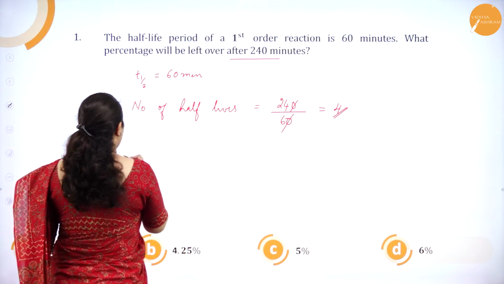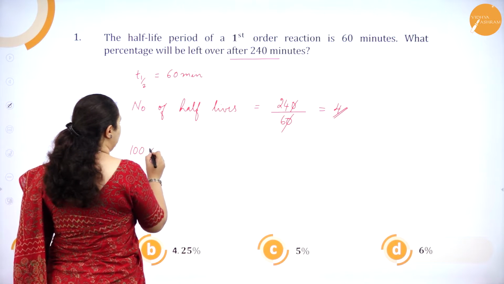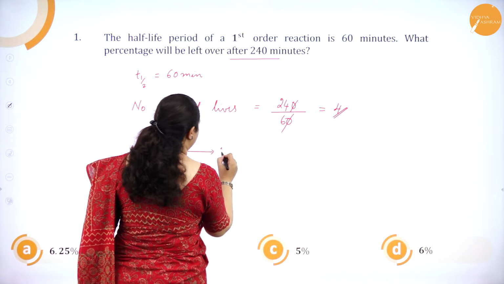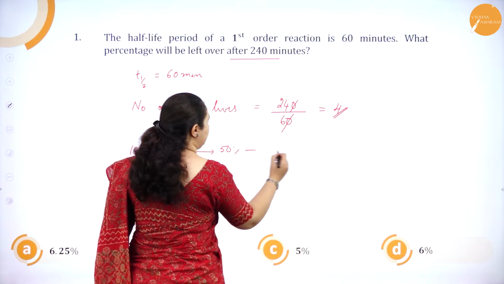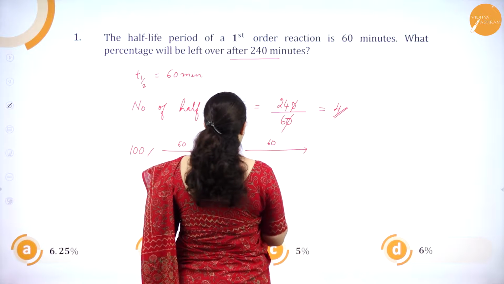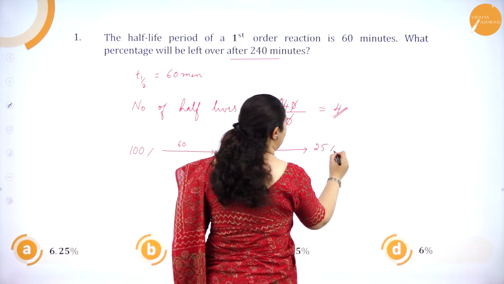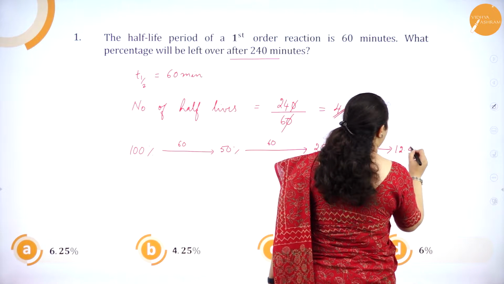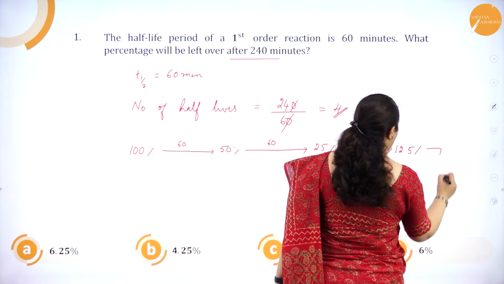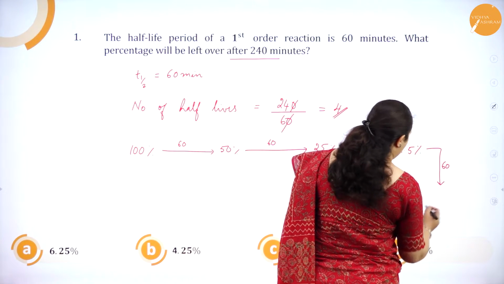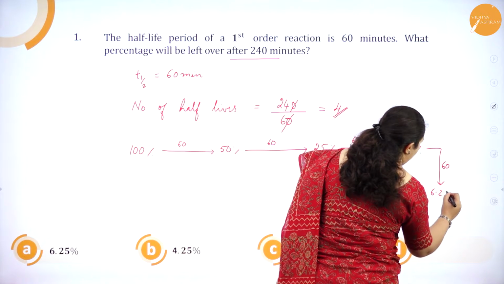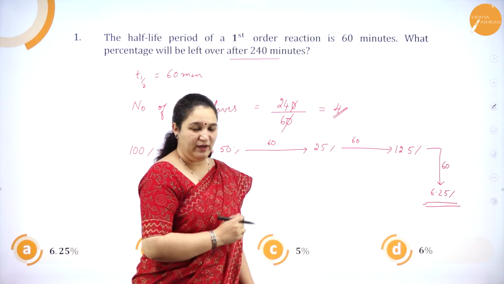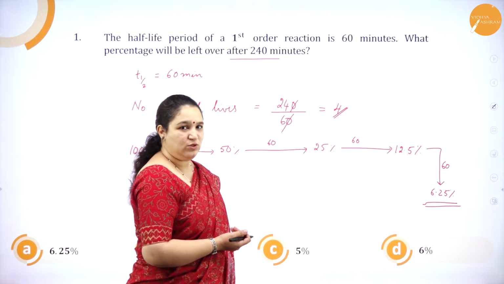So if I consider initial concentration is 100%, first half-life I have 50% left. Second half-life I'll have 25% left. Third half-life I'll have 12.5% left, and the fourth half-life it will be 6.25% left. So the answer is 6.25, or there is one more method to solve.